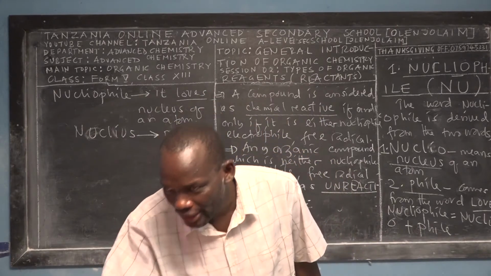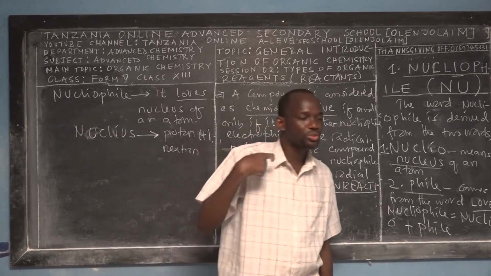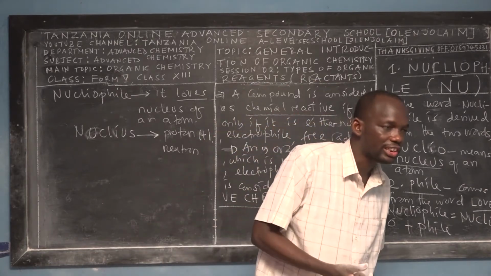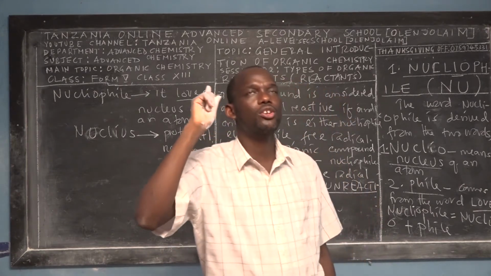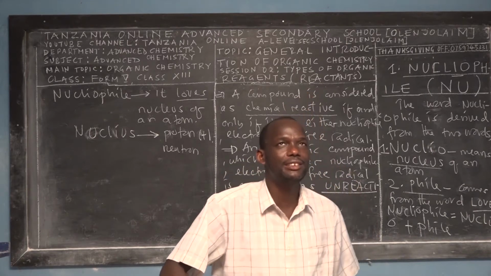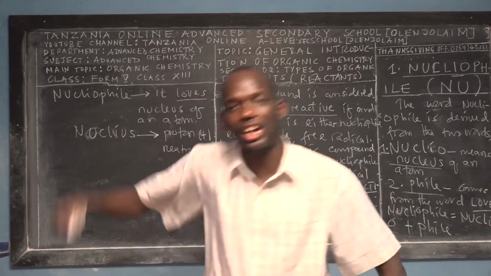So from the fundamental law of electrostatics, we used to say that like charges repel and unlike charges attract each other. Aha! So now we have a concept here. The negative charge always loves what? The positive charge.